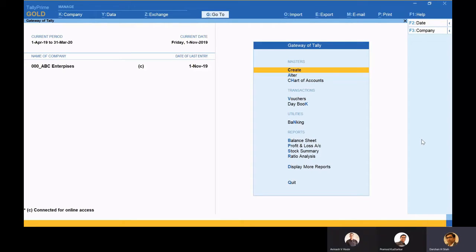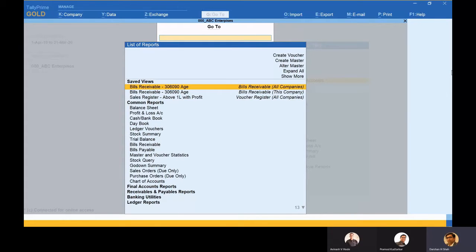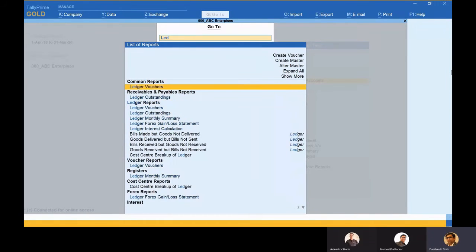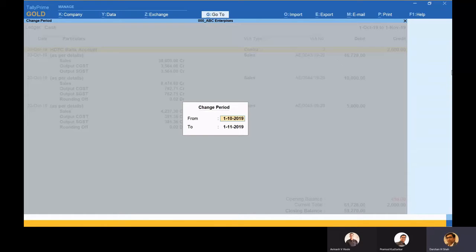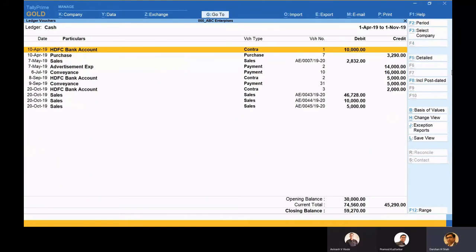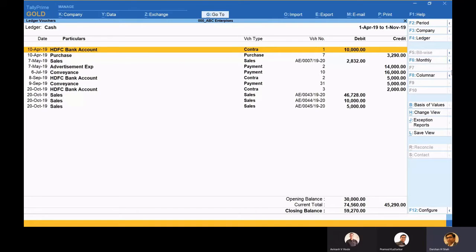Okay, let me take your first question first. In tax audit, this is one of the requirements. So if I go to ledger vouchers and say cash, I think they might be talking about this report, and cash payments above 10,000 they would like to filter.